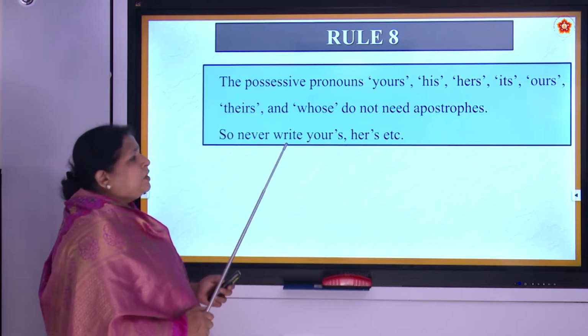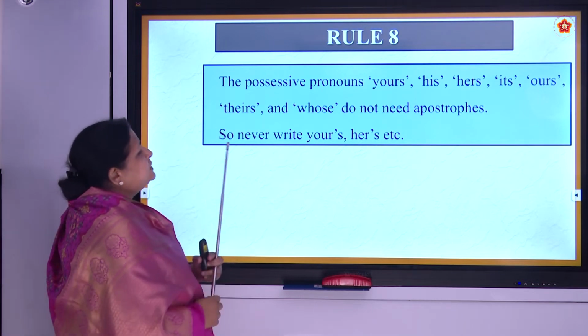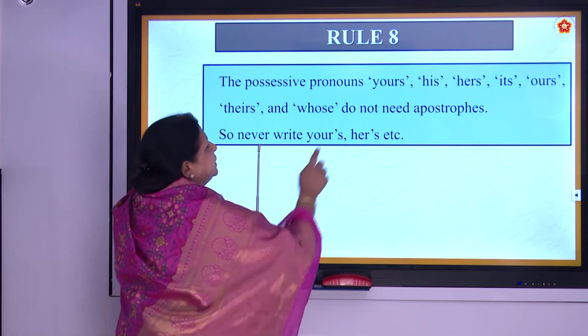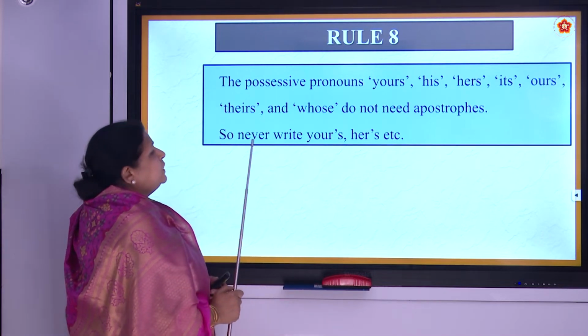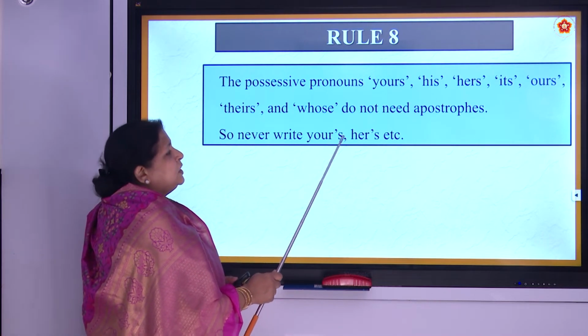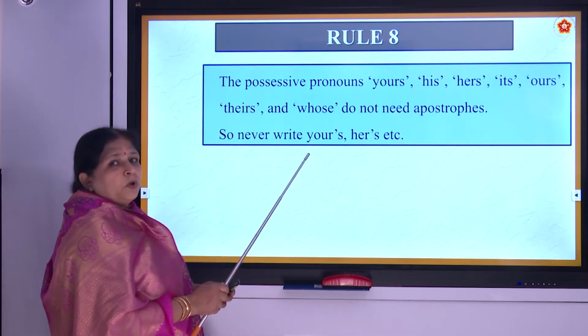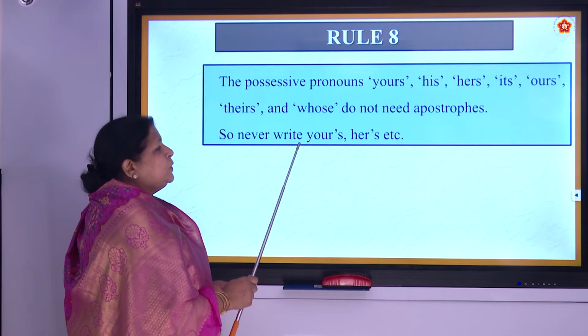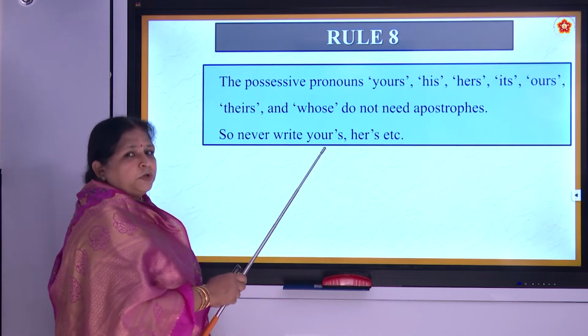You know what is the meaning of apostrophe? Apostrophe is this. Can you see this apostrophe? So never write yours, hers, etc. with the apostrophe. Always write yours. No need of apostrophe.